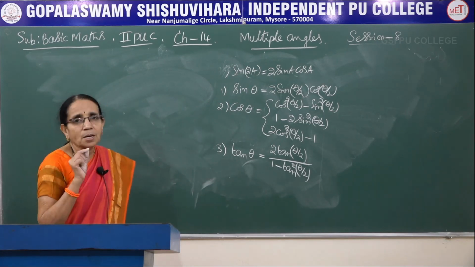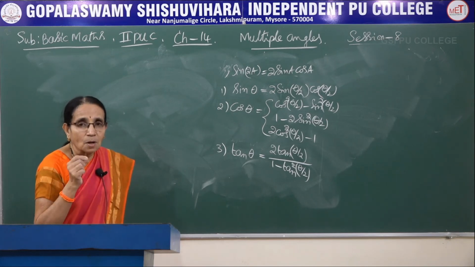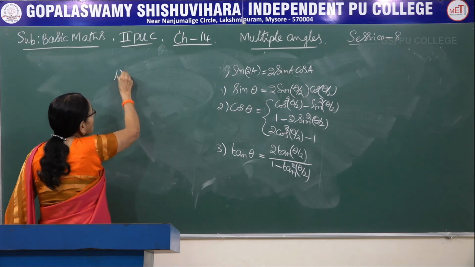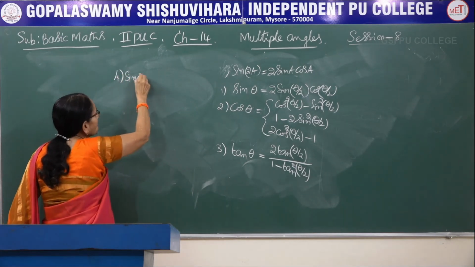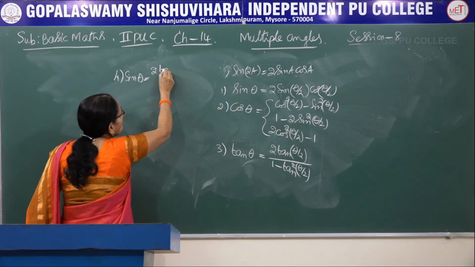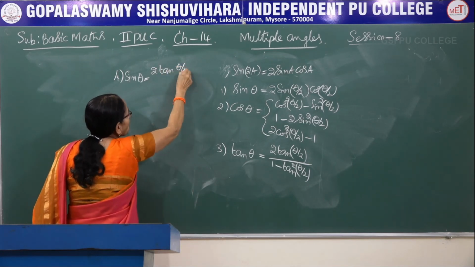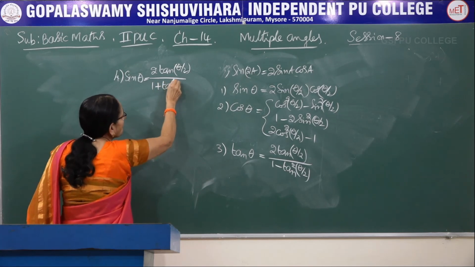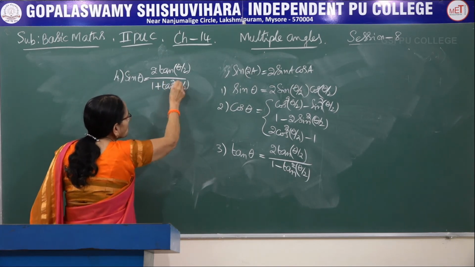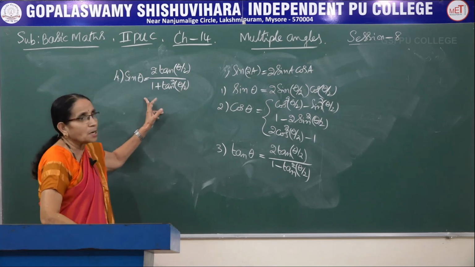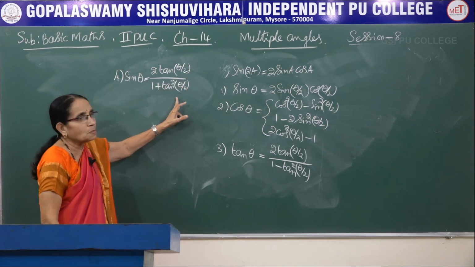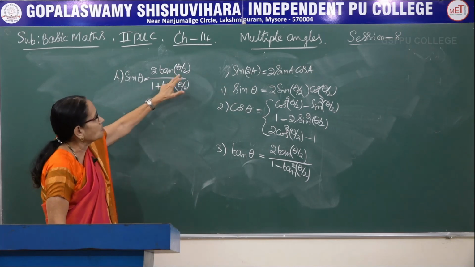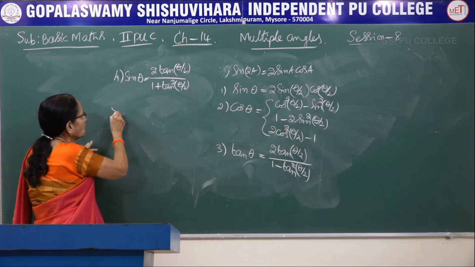Now, sin 2A and cos 2A were also expressed in terms of tan. I can write sin theta as 2 tan theta by 2 divided by 1 plus tan square theta by 2. What was the formula we had learnt? Sin 2A equal to 2 tan A over 1 plus tan square A. So in the place of 2A, theta, and in the place of A, theta by 2.